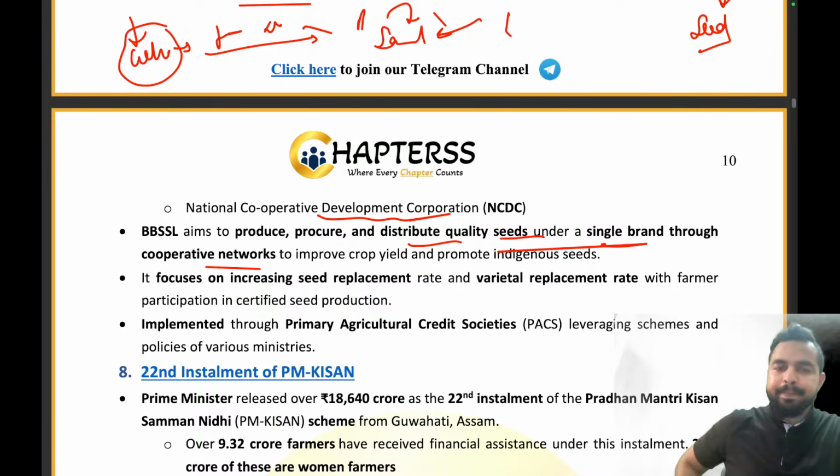तो हम क्या करेंगे, कैसे इंप्लीमेंट किया जाएगा इसको? With the help of PACS, that is Primary Agricultural Credit Societies, which will be leveraging the scheme and policies of the various ministries. Clear everyone? So we are done with the Bharatiya Beej Sahakari Limited.